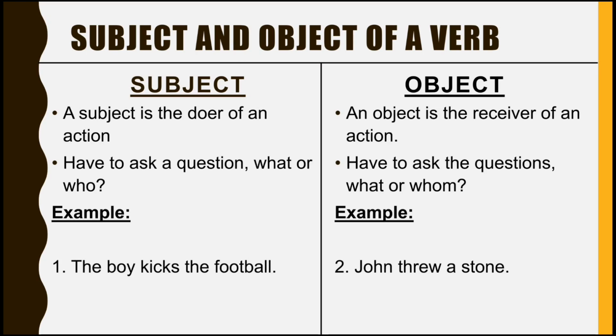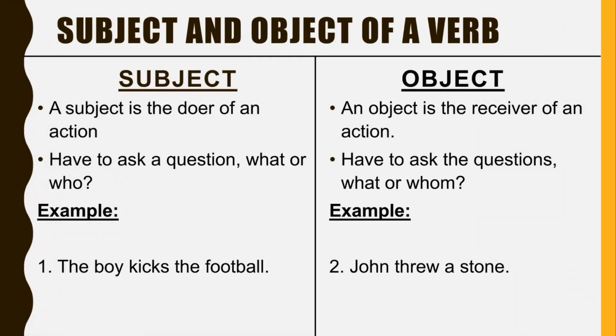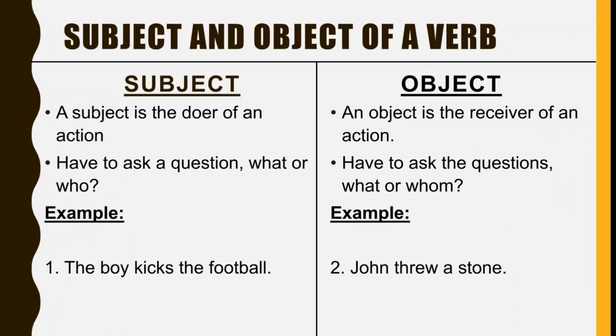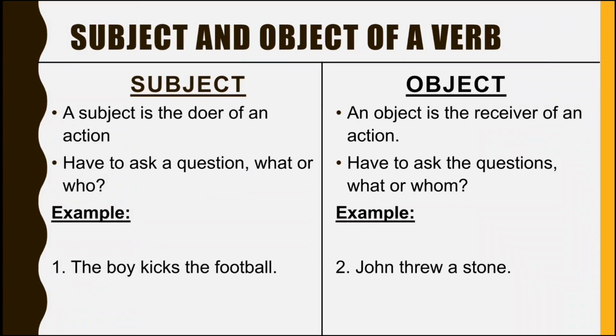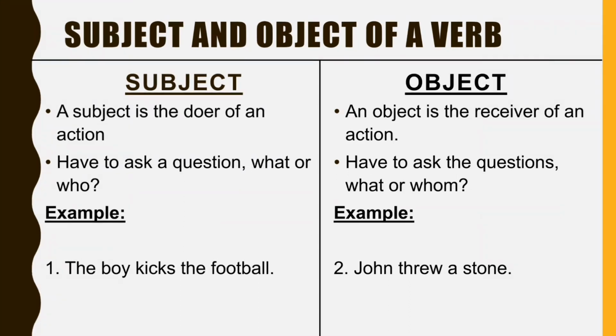Now let's find out the object of the verb. So let us just ask these questions again. The boy kicked what? The boy kicked the football. So that's the answer that we get. So therefore, football is the object of our verb kick here. Let's look at the second sentence. John threw a stone. I give you 1 minute's time to apply the rule here and find out the subject and the object. So your time starts now.